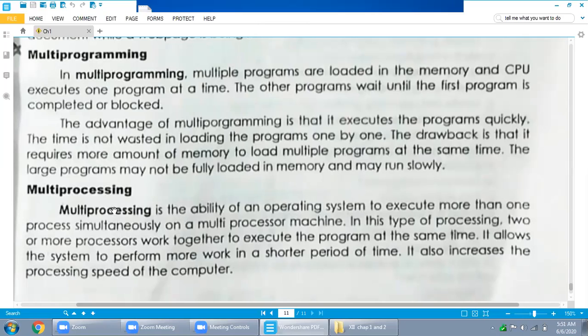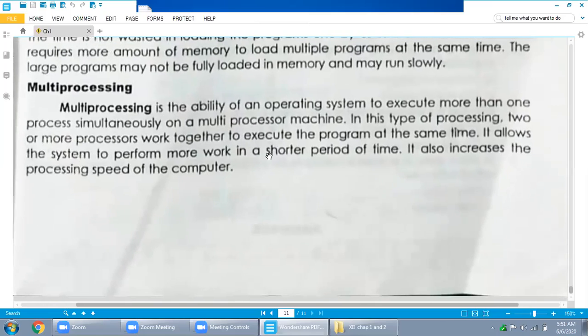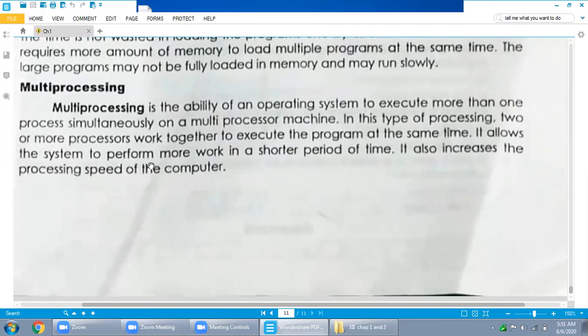Next topic, multiprocessing. Multiprocessing is the ability of an operating system to execute more than one process simultaneously. So there are now many processes, like many programs are able to execute simultaneously. Then this is called multiprocessing.